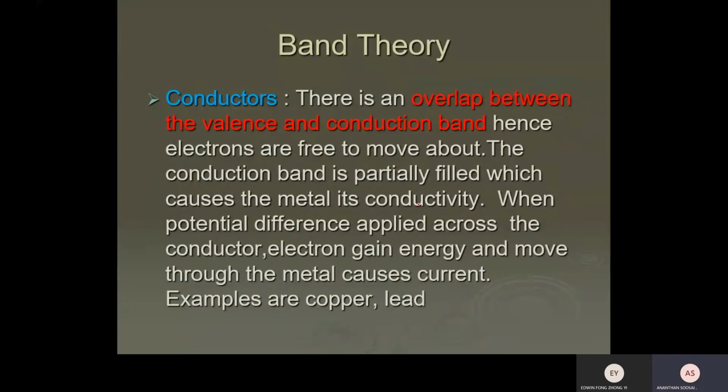Okay, next, conductor. According to the band theory, the 2 bands are overlapping. Hence, the electrons are free to move about from one band to another band. The conduction band is partially filled, which is why the metal is conductive. When a potential difference is applied across the conductor, electrons gain energy and move through the metal, causing current.